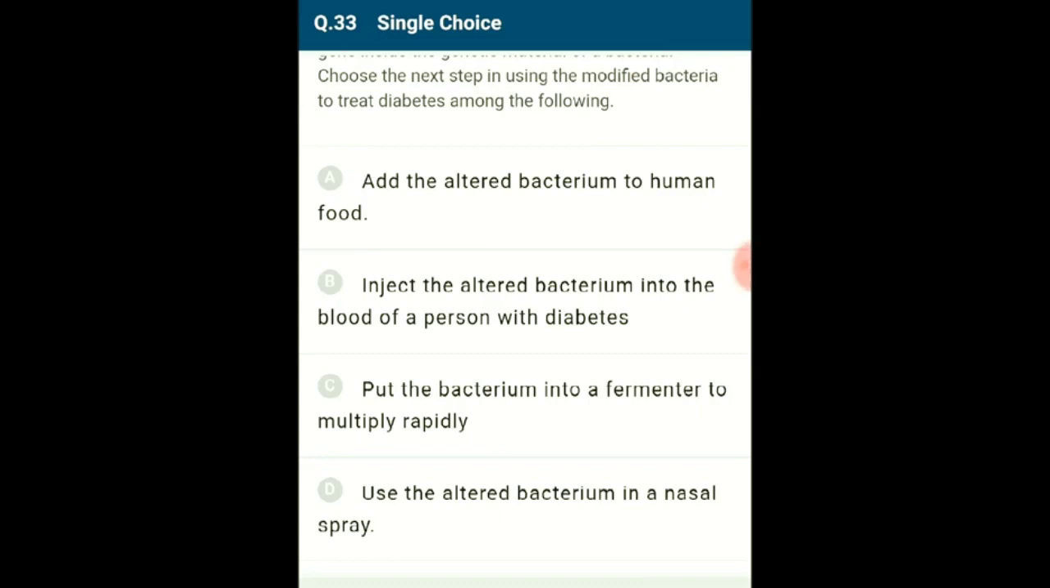The insulin produced can be purified after extraction via various downstream processing. Using the altered bacteria directly may cause undesired reactions to the diabetic patient. So the answer for this question is option C. Put the bacterium into a fermenter to multiply rapidly. So the correct option is C.